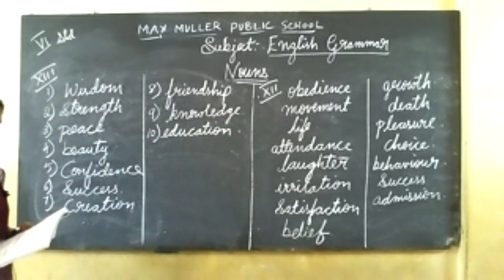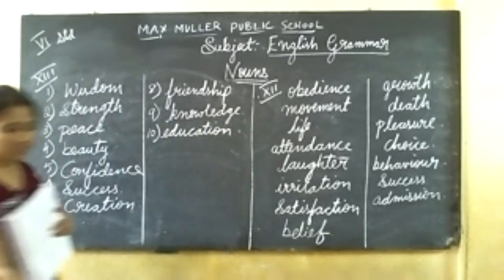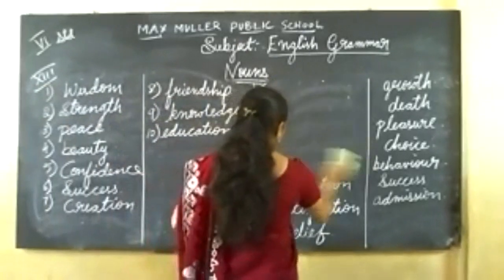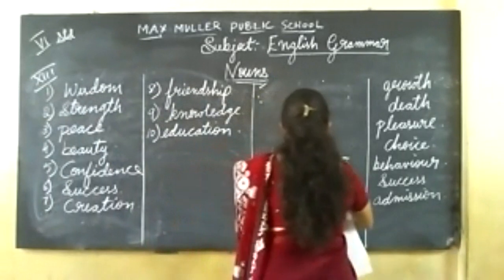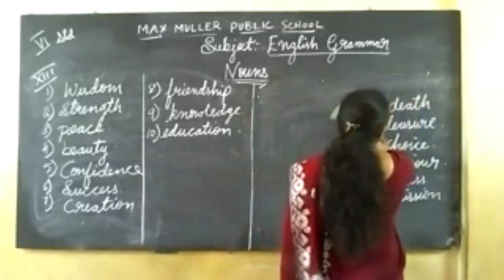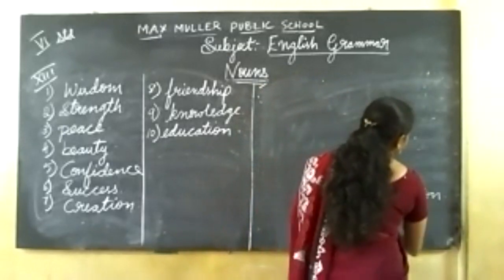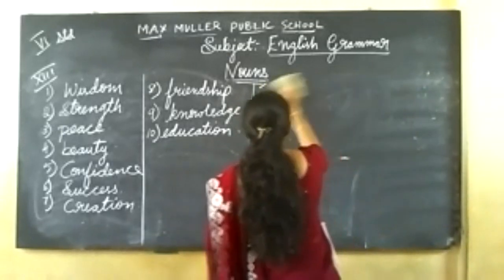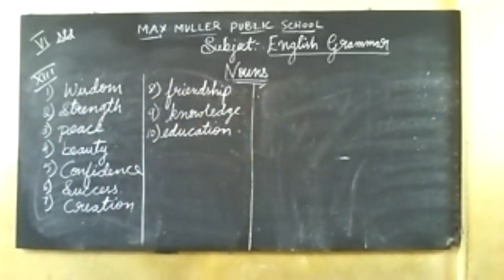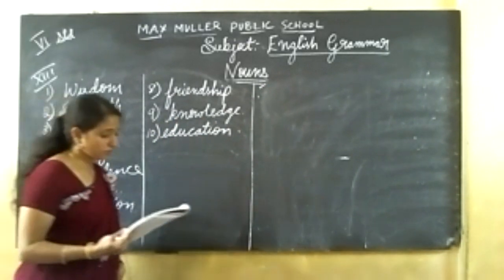We have completed the 13th main. We'll go for the 14th main. I'll erase the 12th main, children. We'll go for the 14th main.